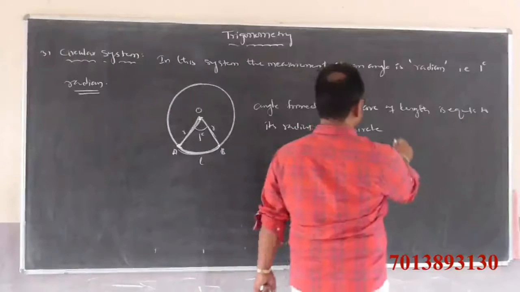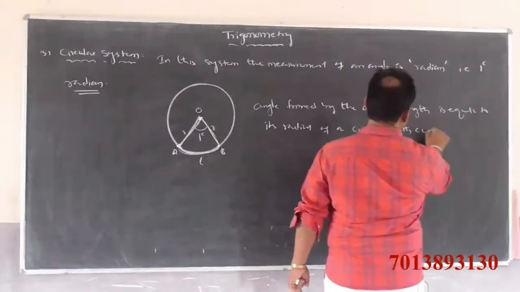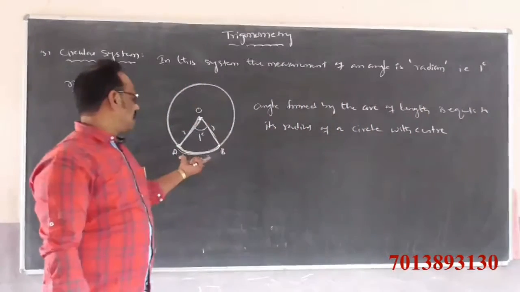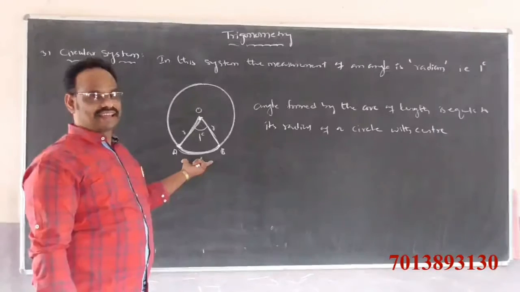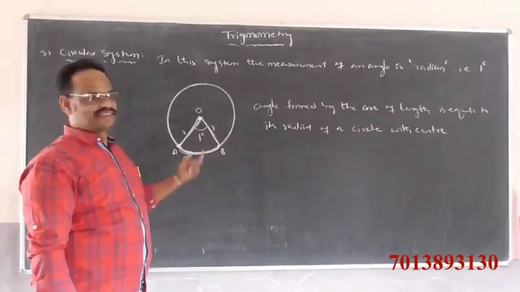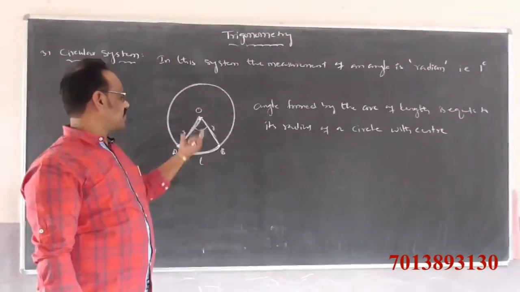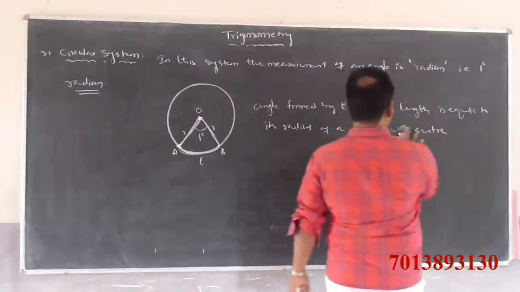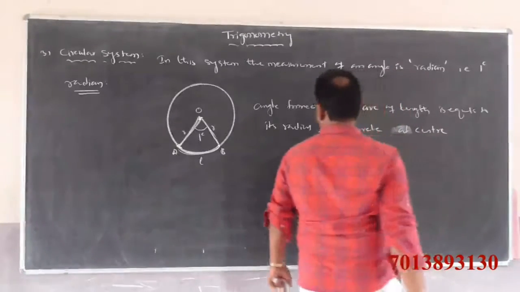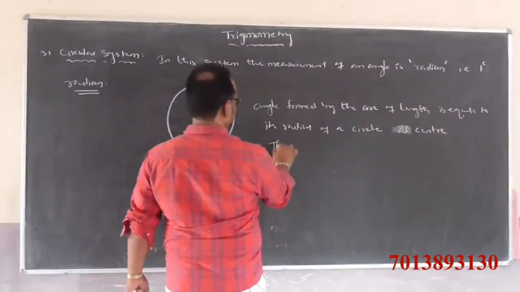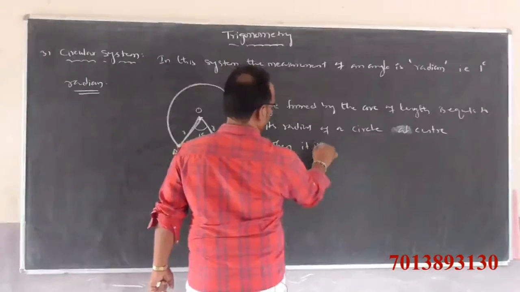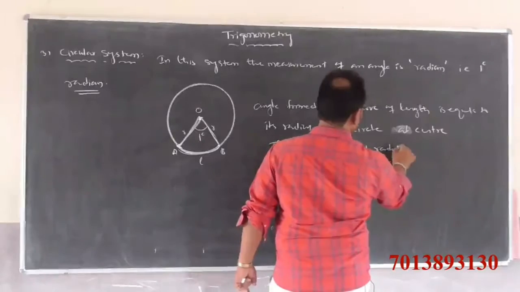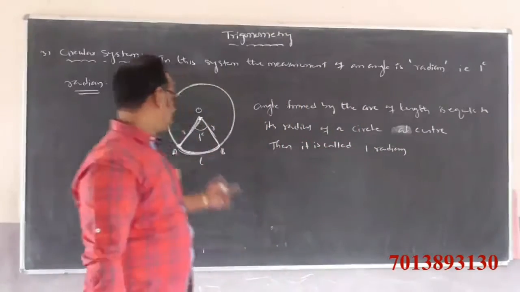The angle formed at the center of a circle by an arc whose length is equal to the radius of the circle is called 1 radian.